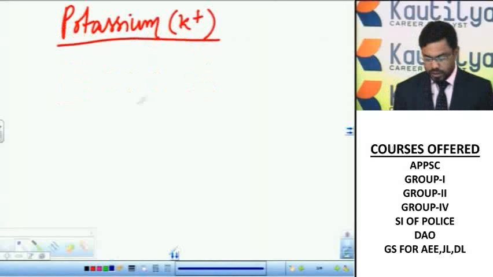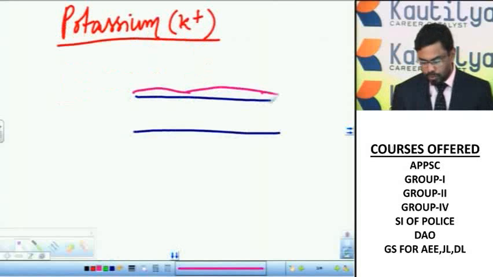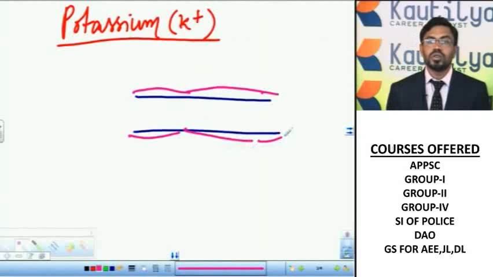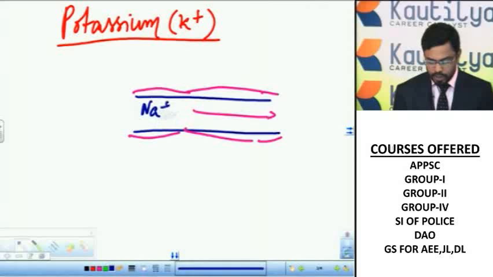On the axon membrane, a potential gradient is created. This potential gradient allows the nerve impulse to move forward. Inside the neuron, sodium ions are more, and outside, potassium ions are more.